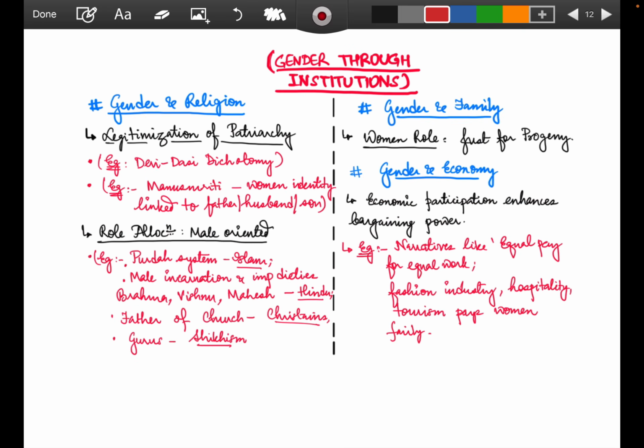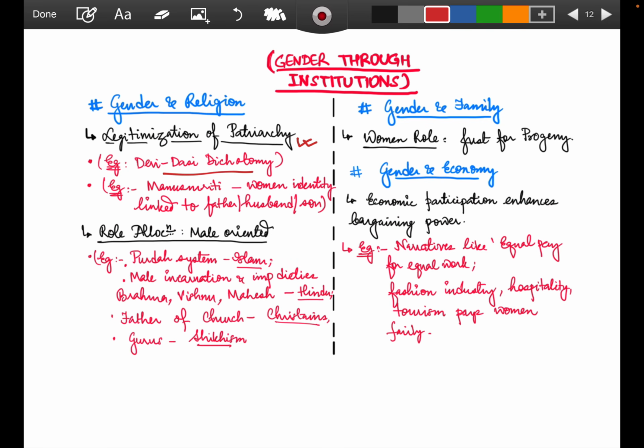Okay, coming to gender through institutions. Whenever we are talking about gender with institutions, that was a very good perspective to develop with the help of thinkers. Another important one is gender and religion, gender and family, gender and economy, gender with tech and all this, right? So have a better perspective. So see here, gender and religion. Let's see, legitimization of patriarchy has been talked of.